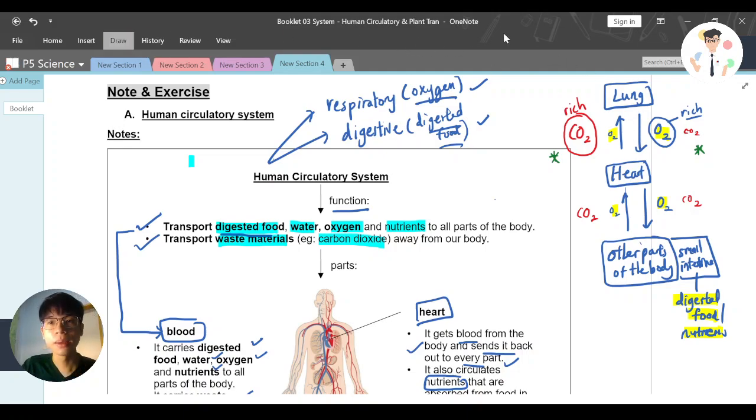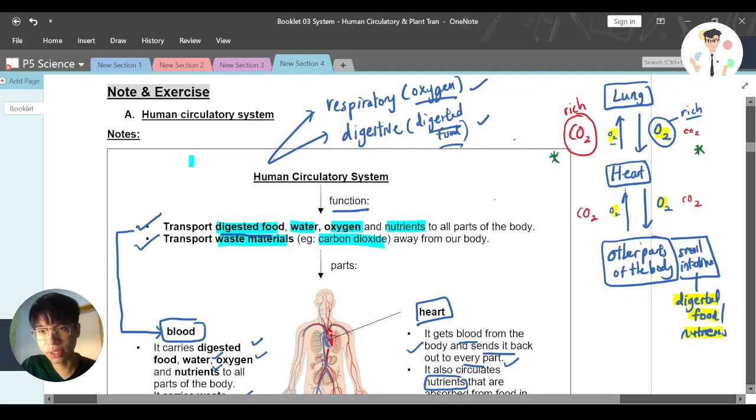And why is blood having low oxygen here? Because it will go back to the lung and the lung will again get more oxygen. And this rich carbon dioxide, when it goes back to the lung, it will be released. We will exhale. Then this carbon dioxide will be away from our body. So this diagram is actually very important. It gives us a very clear idea.